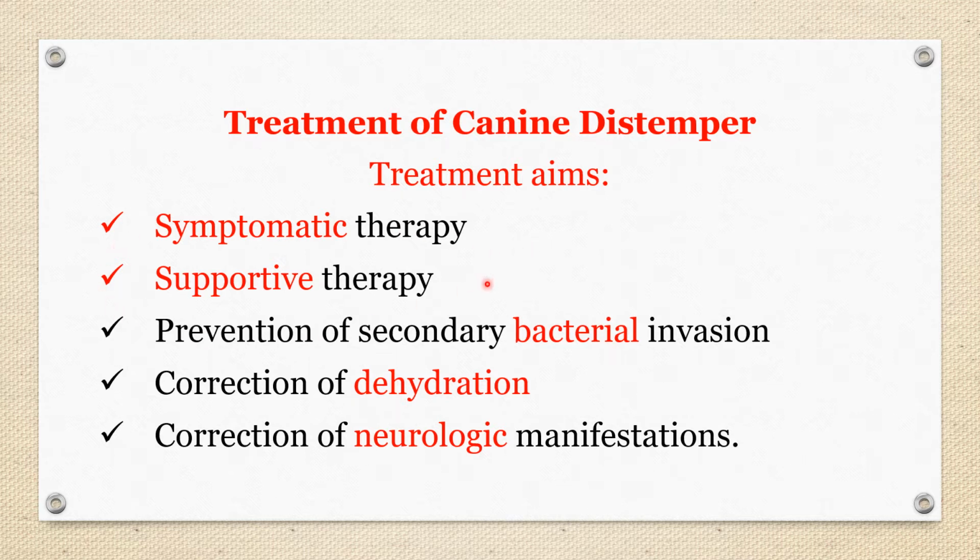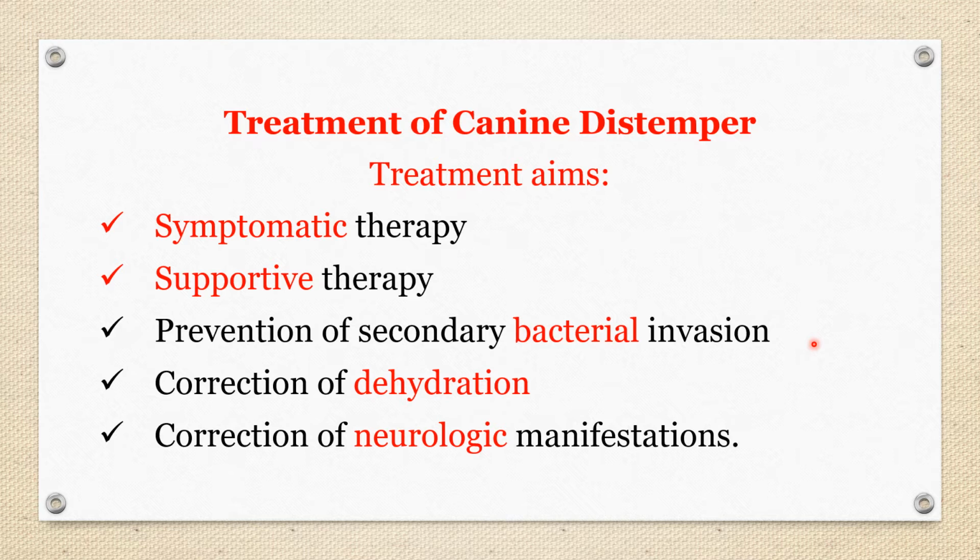Supportive therapy, because this is a serious disease of the dog, it requires a good condition of life. Supportive therapy is very essential. Treatment is also aimed at prevention of secondary bacterial invasion, because canine distemper virus causes immunosuppression.